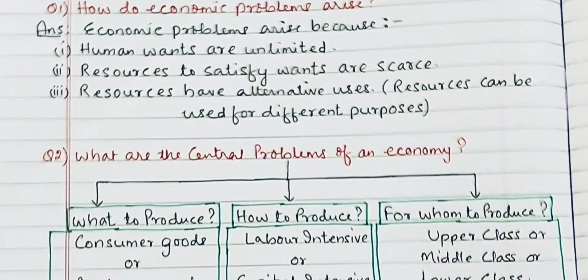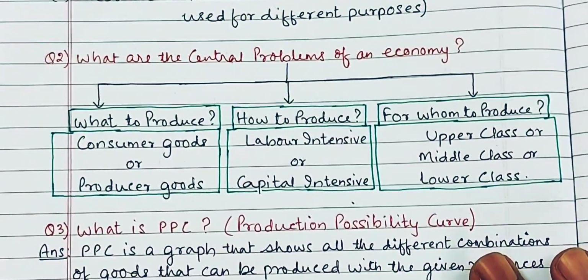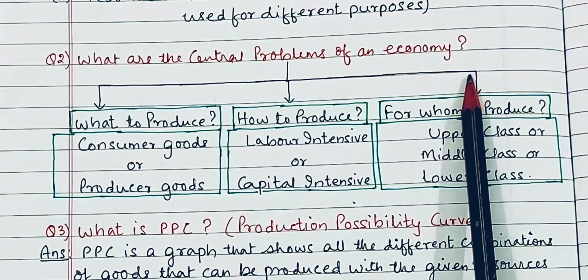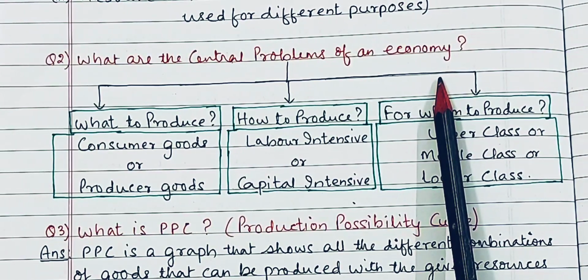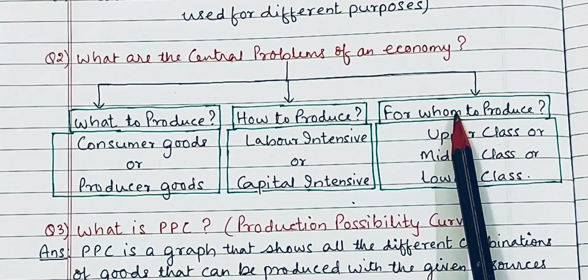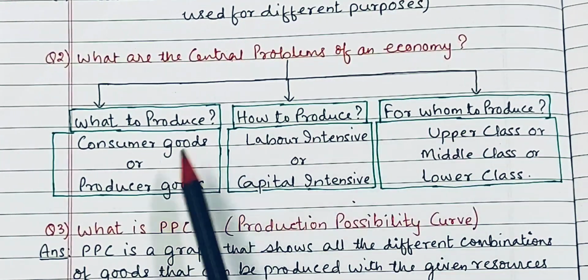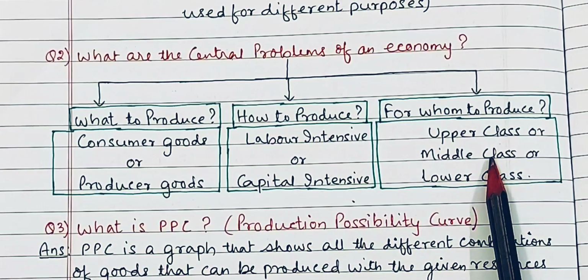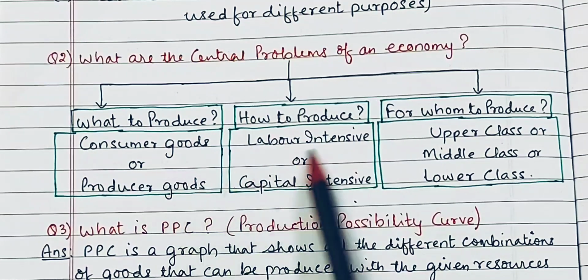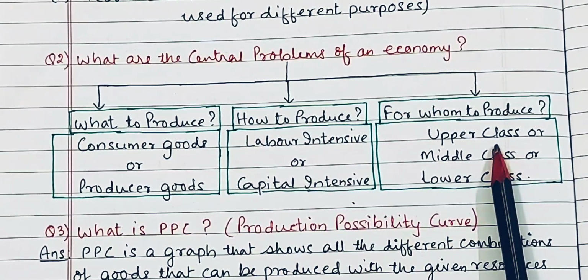Okay, let's move on to the second question. What are the central problems of an economy? Again, a very important question. Economy here stands for the whole country. Basically, there are three problems for an economy: what to produce, how to produce, and for whom to produce.